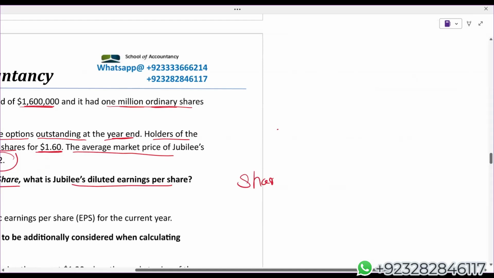Shares for nil consideration. Total number of shares under the share option is 50,000. We are not asking 0.4 out of 2. How did I get 0.4? Exercise price is 1.6. Average market value is 2. So 50,000 into 0.4 divided by 2. I'm getting 10,000.